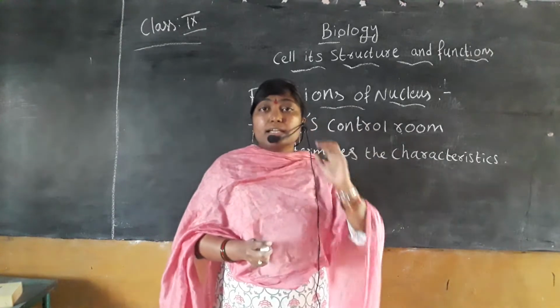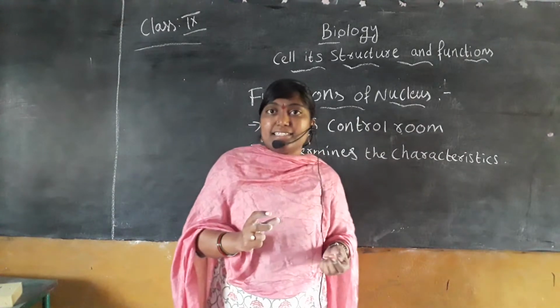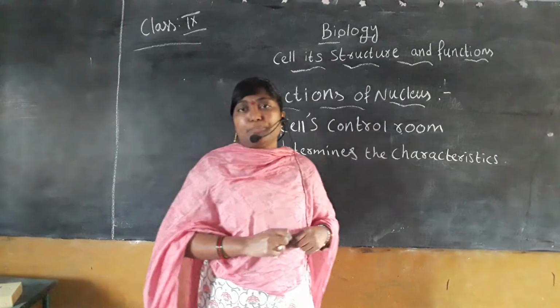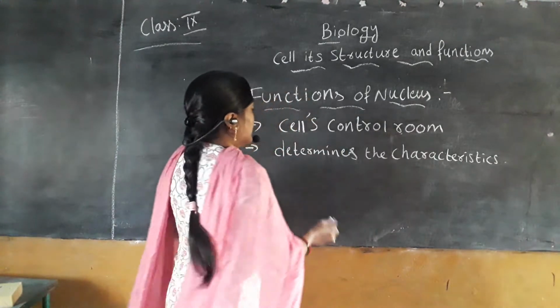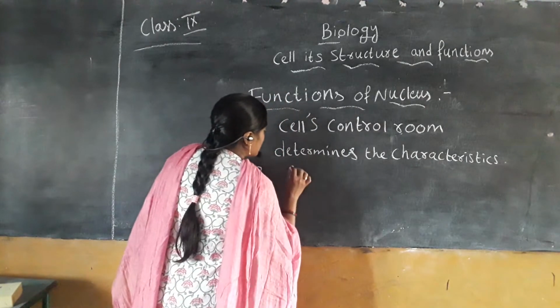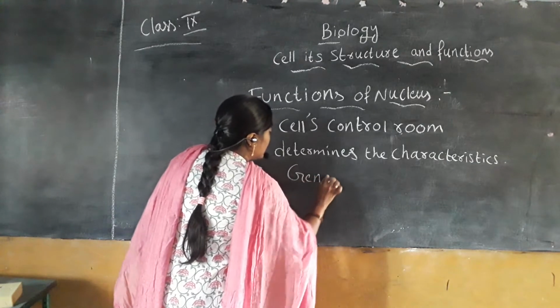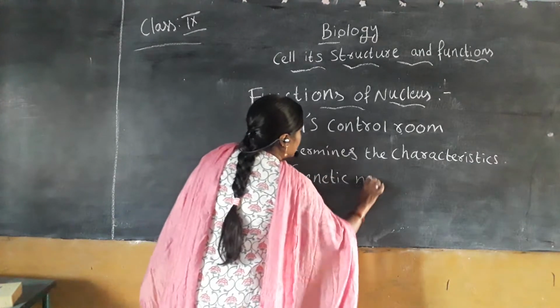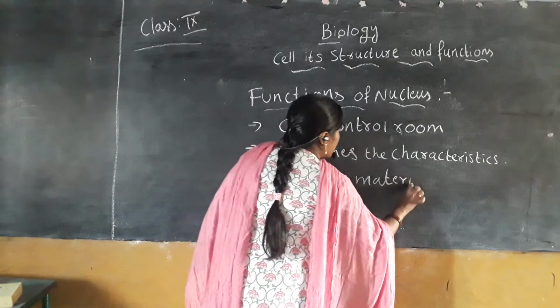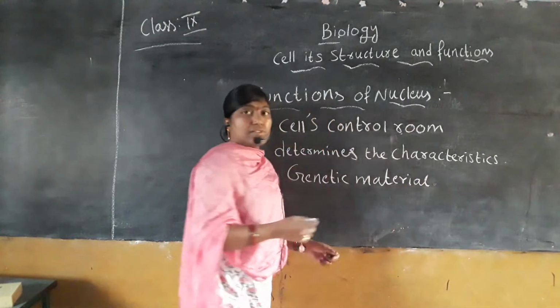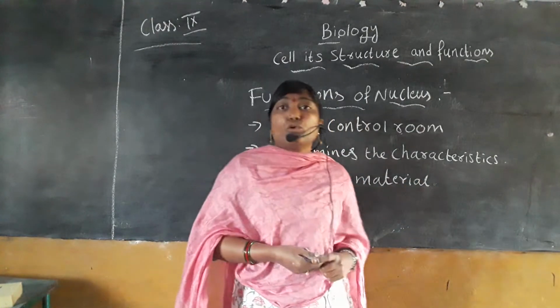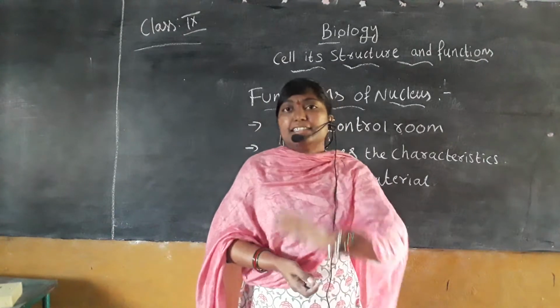It means the nucleus contains the genetic material. We have already discussed this in your 8th class, so that's why I'm a little bit fast. So the nucleus contains the genetic material.